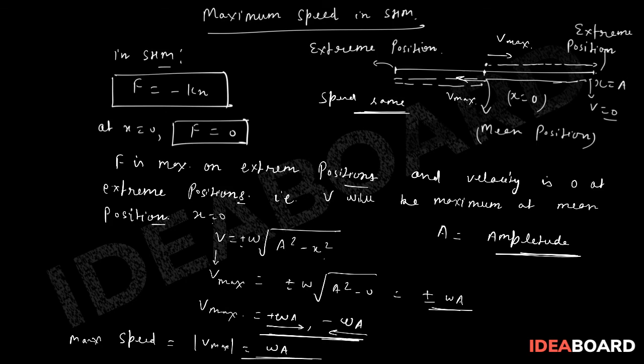So remember, this is omega a, or this omega can be written as 2 pi by T, then it can also be obtained as 2 pi by T into a. So this is going to be the maximum speed in SHM for a particle which is executing SHM between two extreme points. Fine?